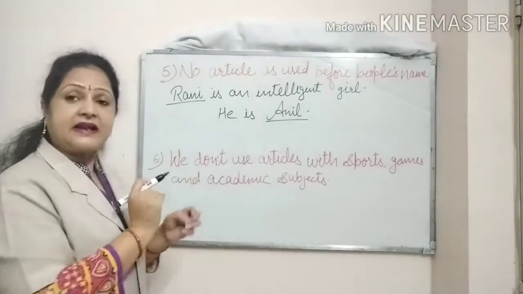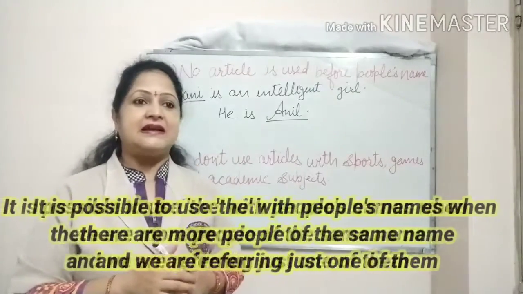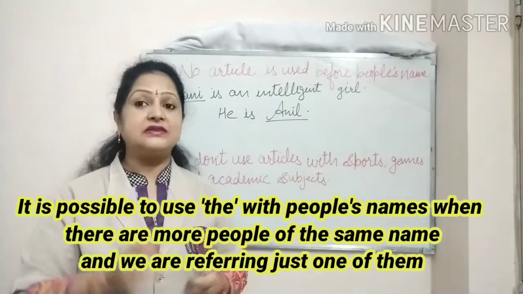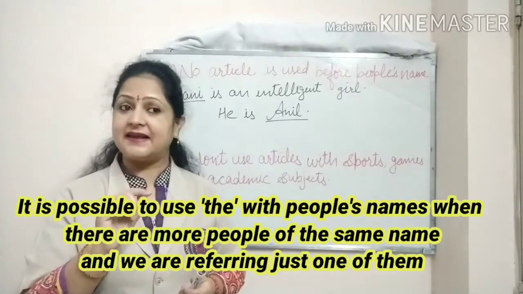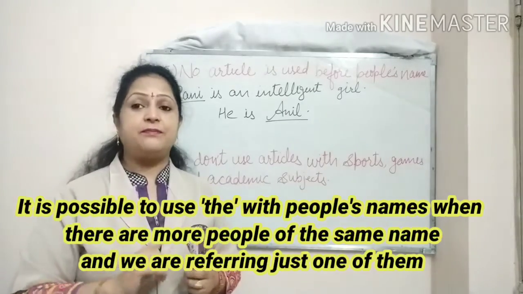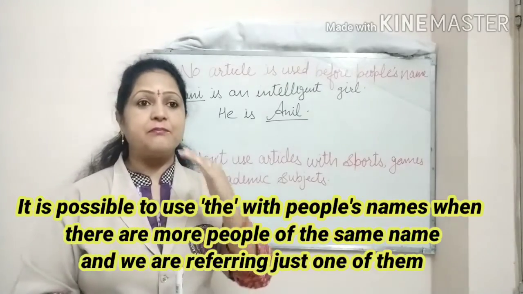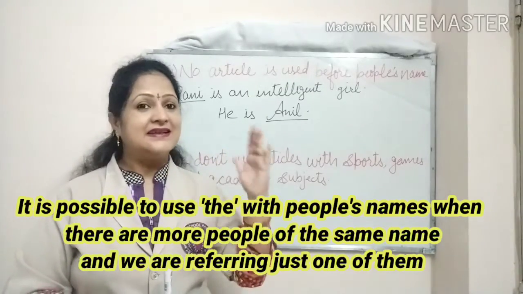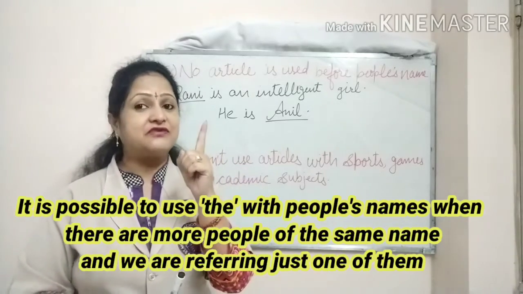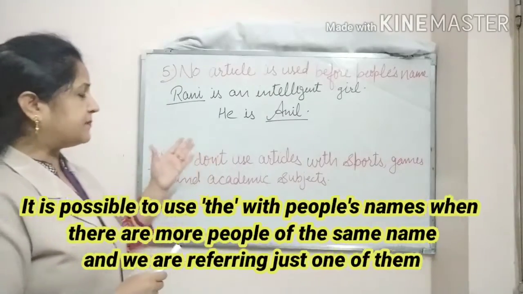One exception is there. So what is the exception? It is possible to use the with people's names when there are many people of the same name and we are referring to just one of them. Let's take the same example here.